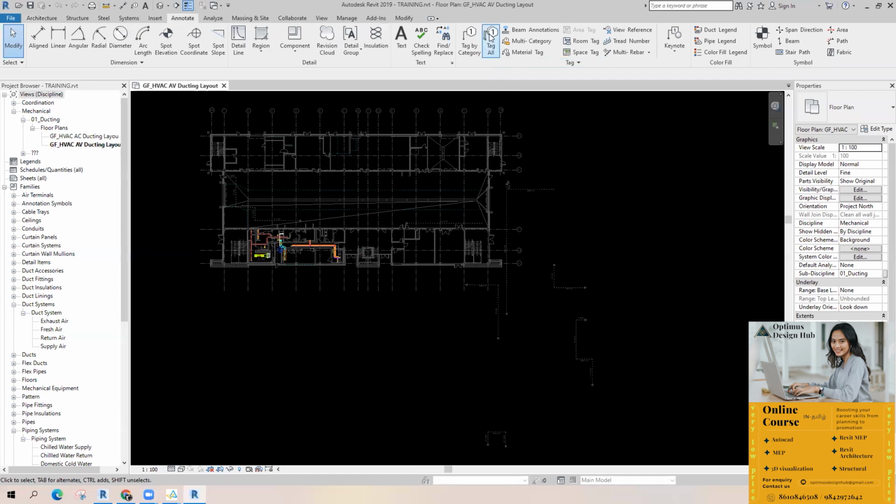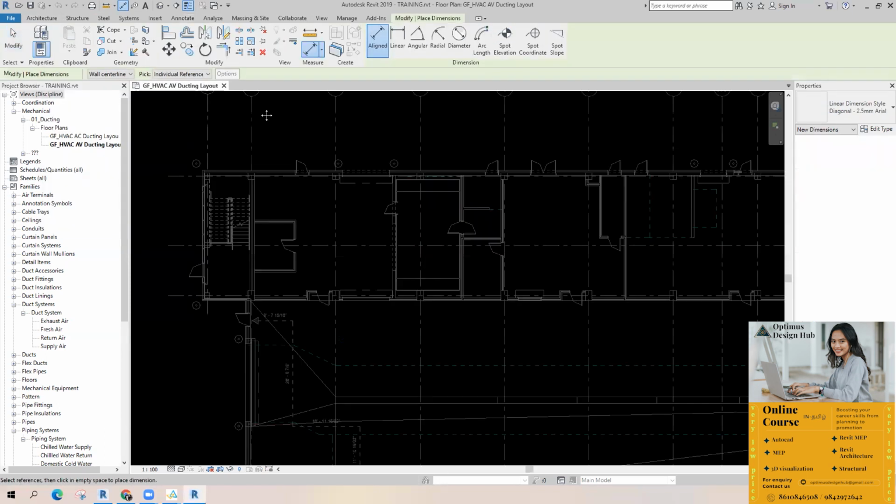Last day, in this tool, we have taken this thing: tag by category, tag all. Okay, this is okay, right? Okay, okay. Then we'll try to do all of this. First one, align dimension, DI. I think you know this. Align dimension.